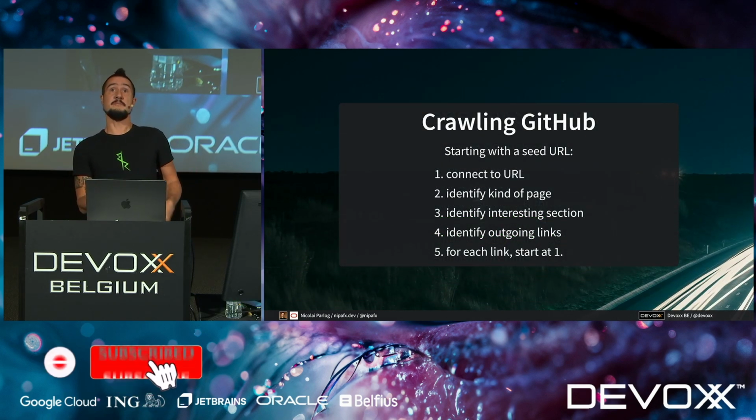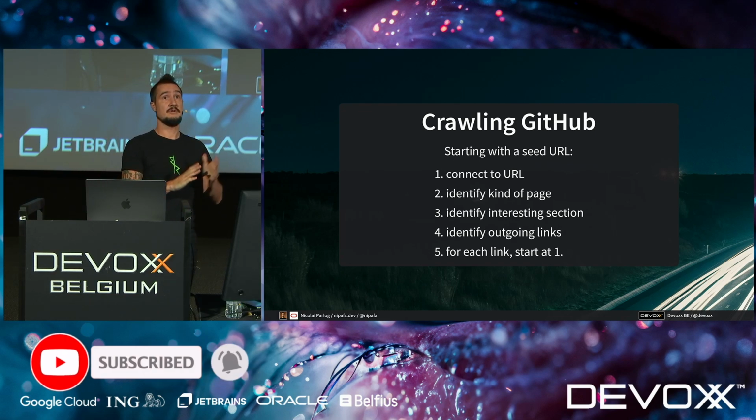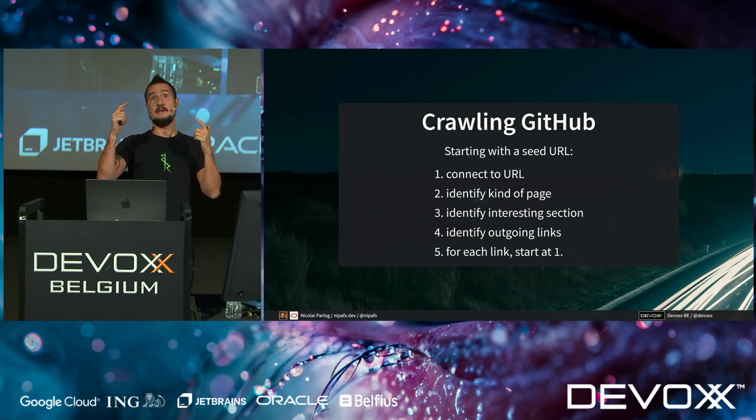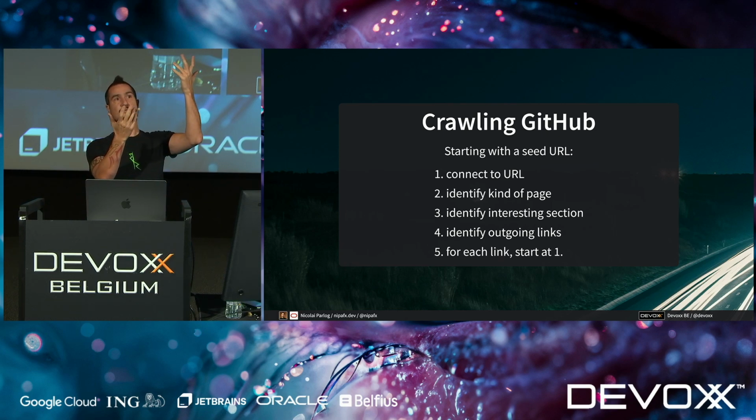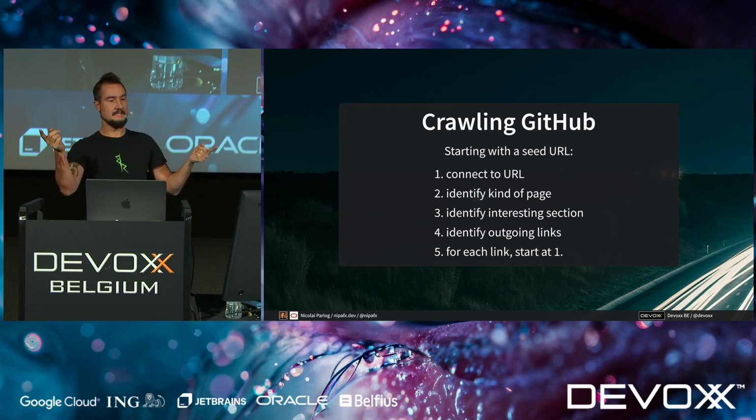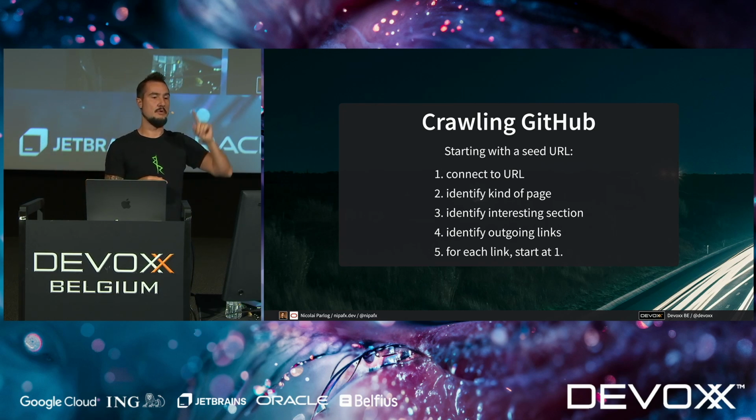OK, so as I said, we're going to implement a GitHub crawler. If you've been there on Monday, you already know this example a tiny bit. The idea here is that we connect to a URL. We identify what kind of page it is. Ideally, it's a GitHub page, because otherwise, why are we crawling it? We identify the interesting section, which for a pull request, for example, is the conversation. We identify outgoing links, and then for each link, we start at step 1.